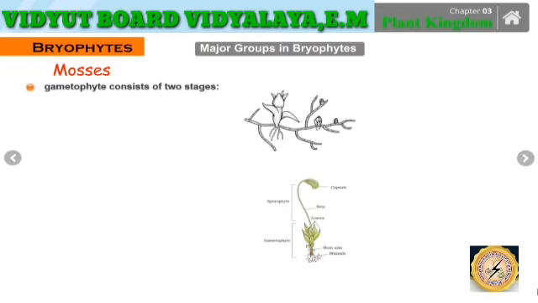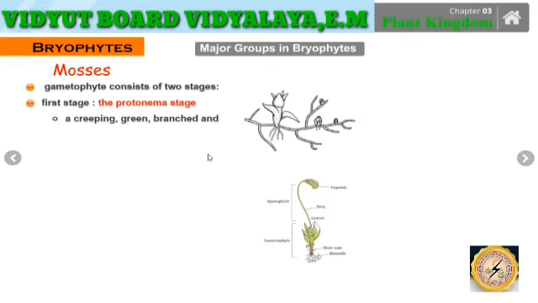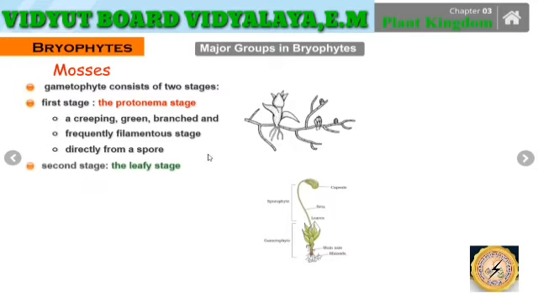The next major group is the mosses. In these mosses, the gametophyte mainly consists of two basic stages. The first stage is the protonema stage, which is a creeping, green, branched and frequently filamentous stage. Here in the diagram we can easily observe how it is a creeping structure, directly arising from a spore.